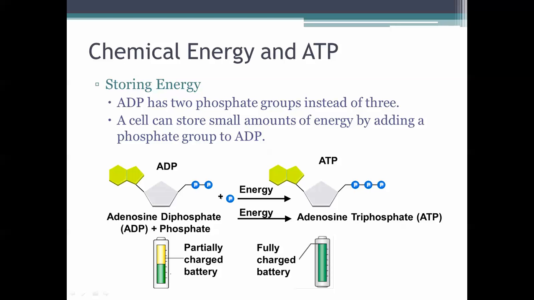So I guess another comparison would be, this would maybe be your cell phone right here on the left. Just doesn't have really quite enough juice to do anything or to do what you want. However, you plug it in, the energy, adding on the phosphate group gives you a fully charged battery, so now you can text in class or whatever it is you all do. So pretend that it is a battery. So with ATP, we have a fully charged battery.